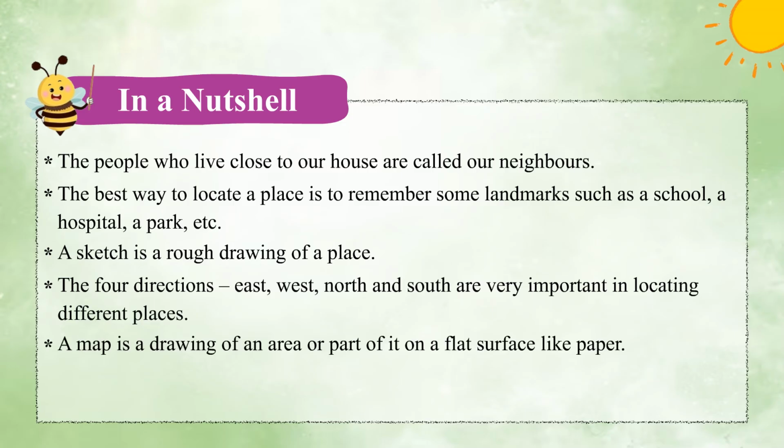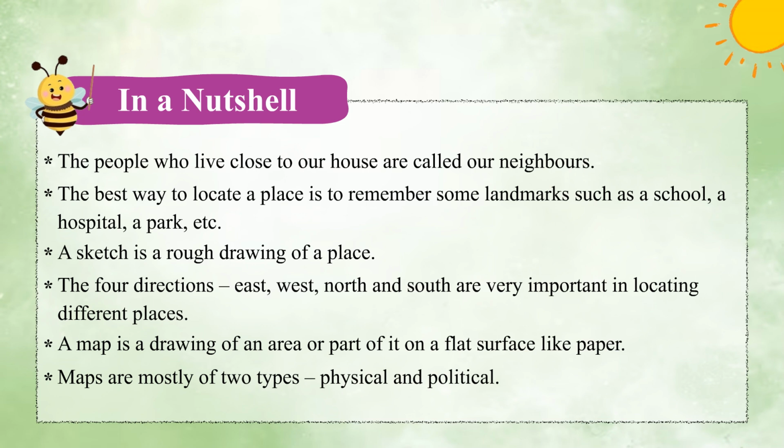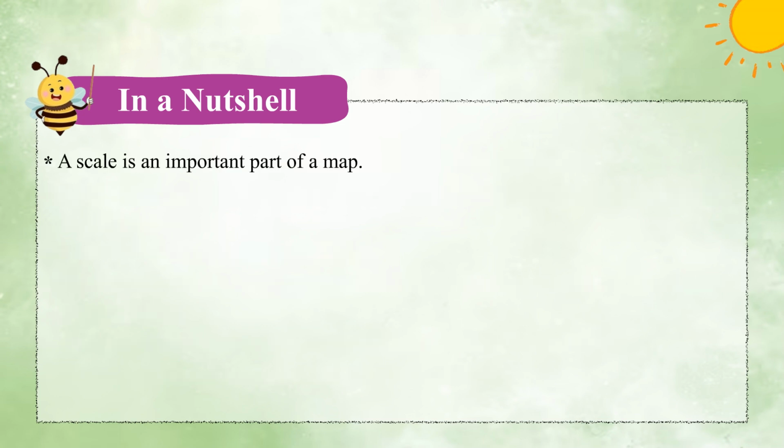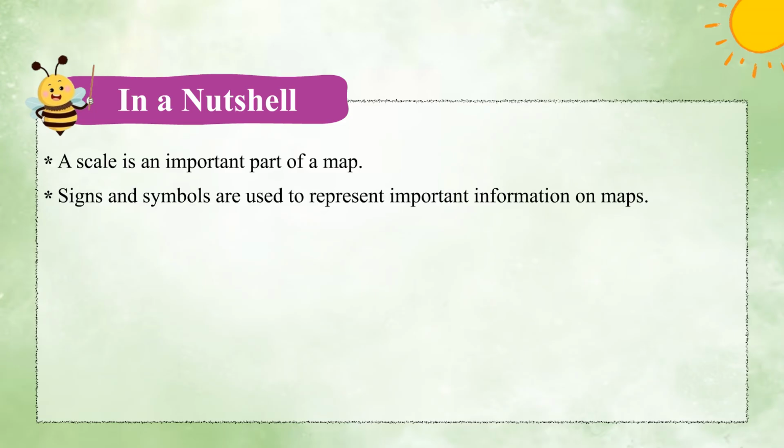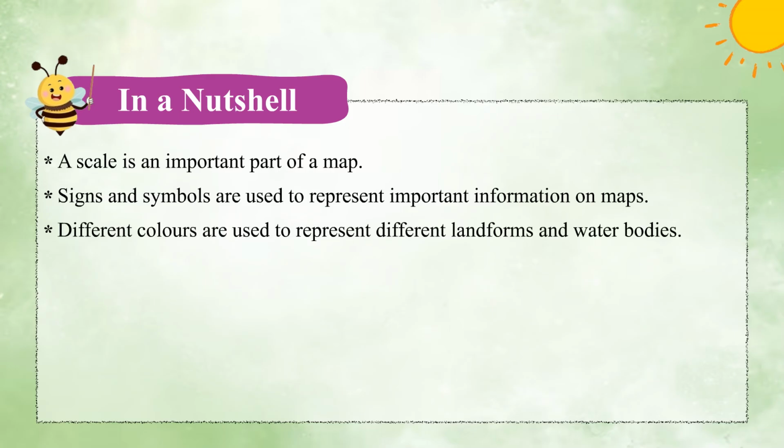A map is a drawing of an area or part of it on a flat surface like paper. Maps are mostly of two types, physical and political. A scale is an important part of a map. Signs and symbols are used to represent important information on maps. Different colors are used to represent different landforms and water bodies.